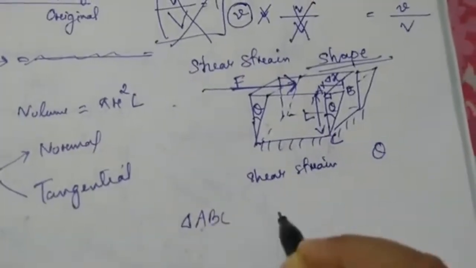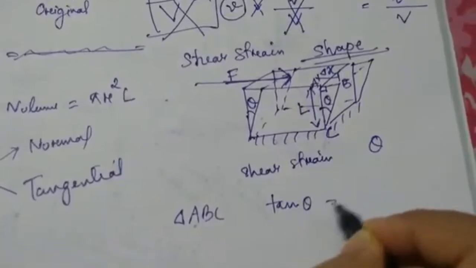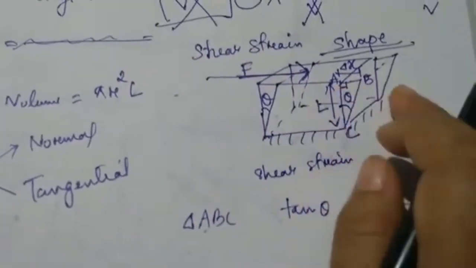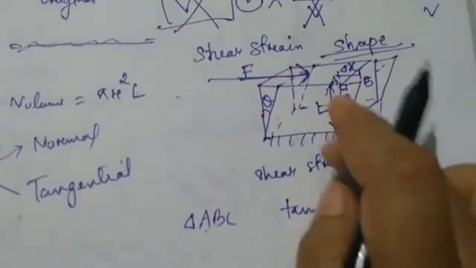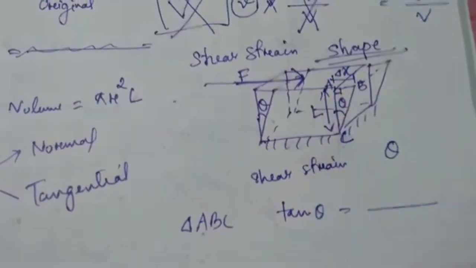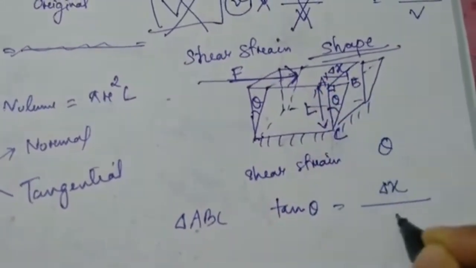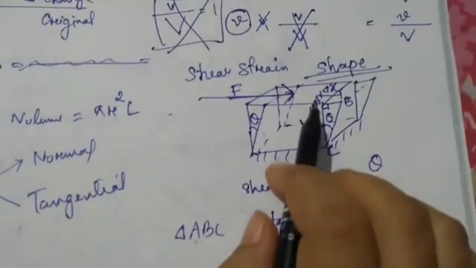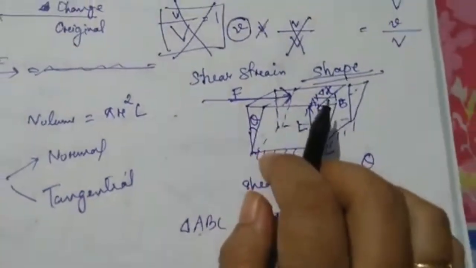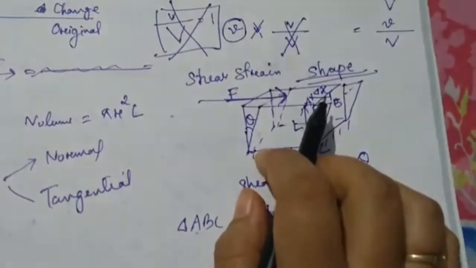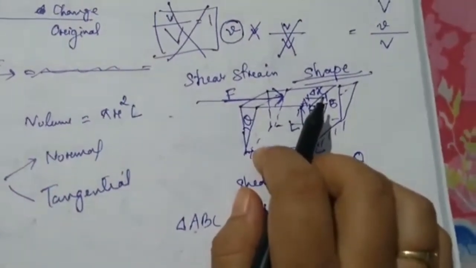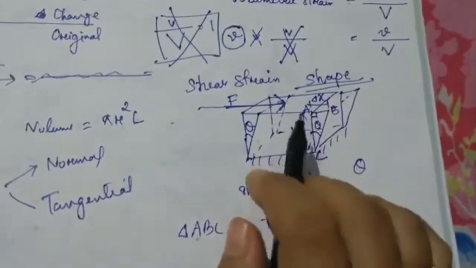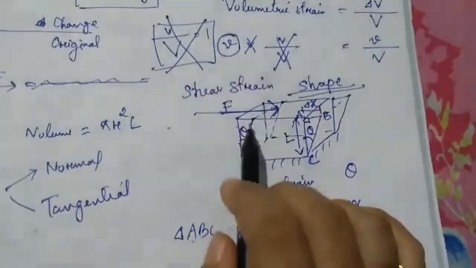So tell me this, if I consider the triangle A, B, C, tan theta is nothing but what? Perpendicular by base. This is a base, and this is a perpendicular. Perpendicular means del x, and this is a base. Since we are talking about solids, it is basically like wood, like steel, iron. So in practical cases, this angle is not that much.